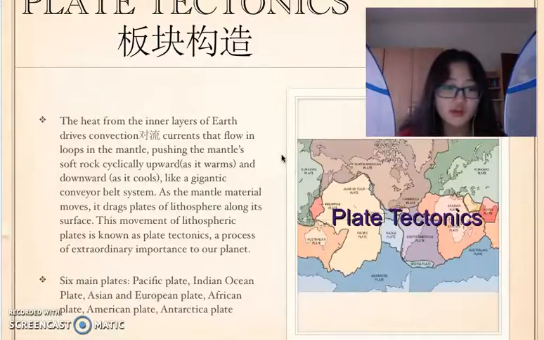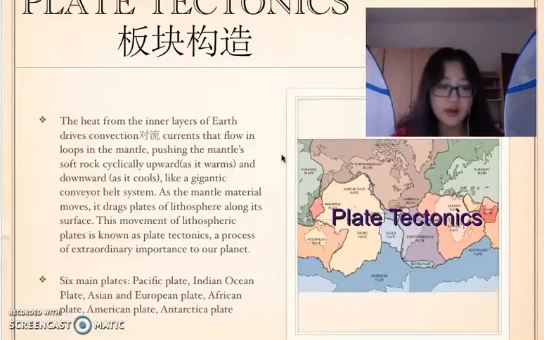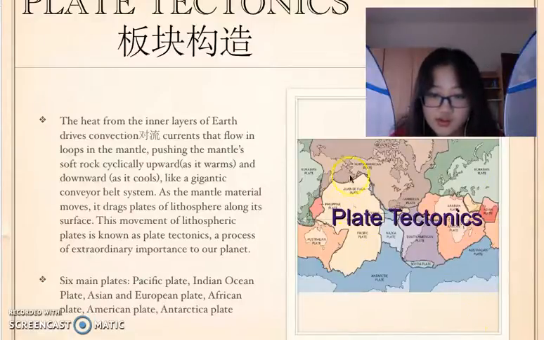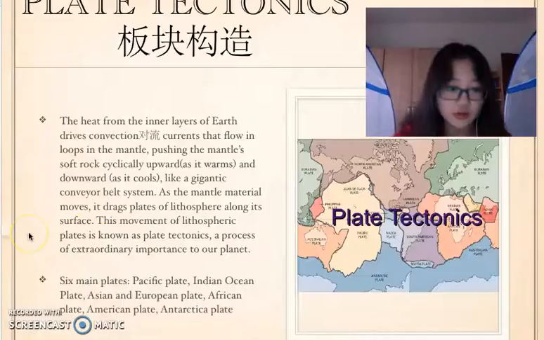As the mantle material moves, it drags the plates of lithosphere along its surface, and this movement of lithospheric plates is known as plate tectonics, a process of extraordinary importance to our planet. The main six plates of our Earth are the Pacific Plate, Indian Ocean Plate, Asian and European Plate, African Plate, American Plate, and the Antarctic Plate. And you could see the sixth plate in this area, in this picture.